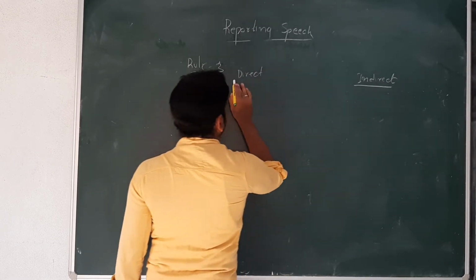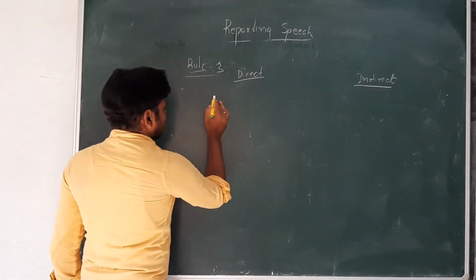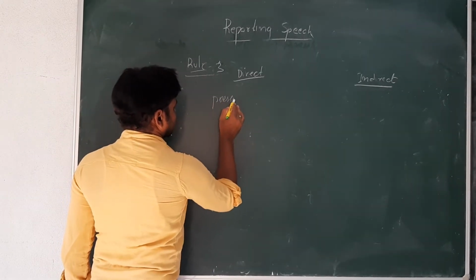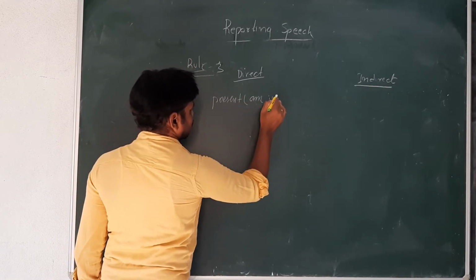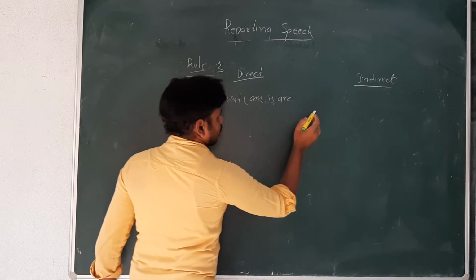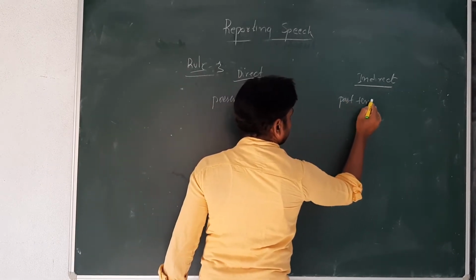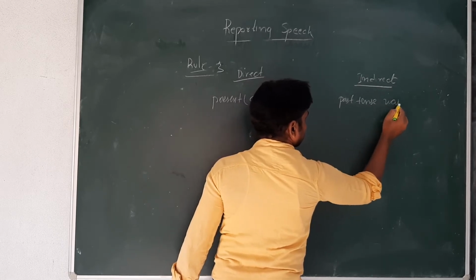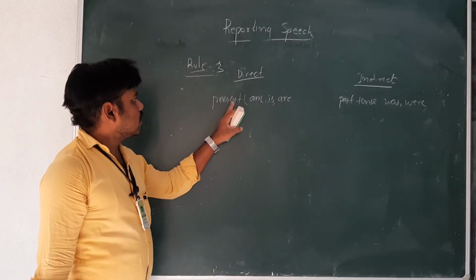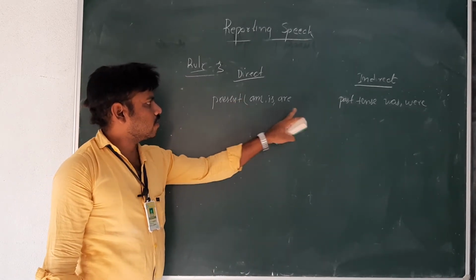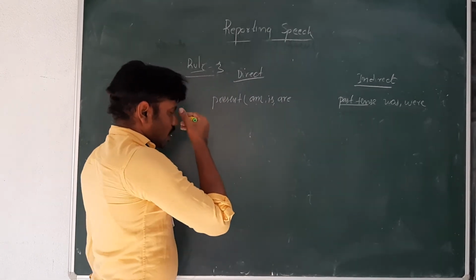If the direct speech has present am, is, are, it will become past tense: was, was, were.